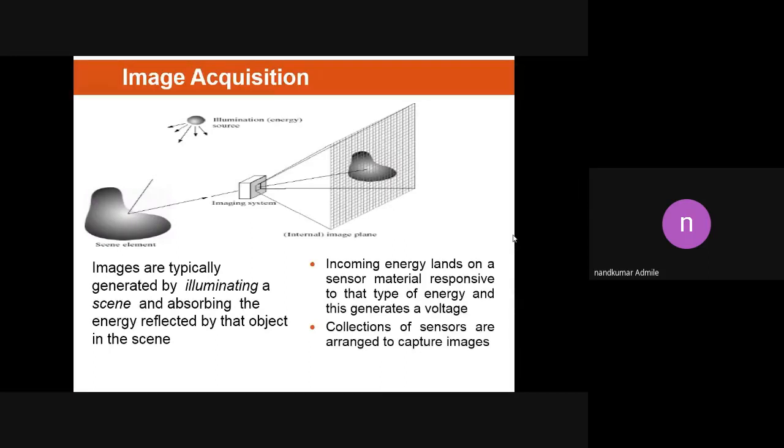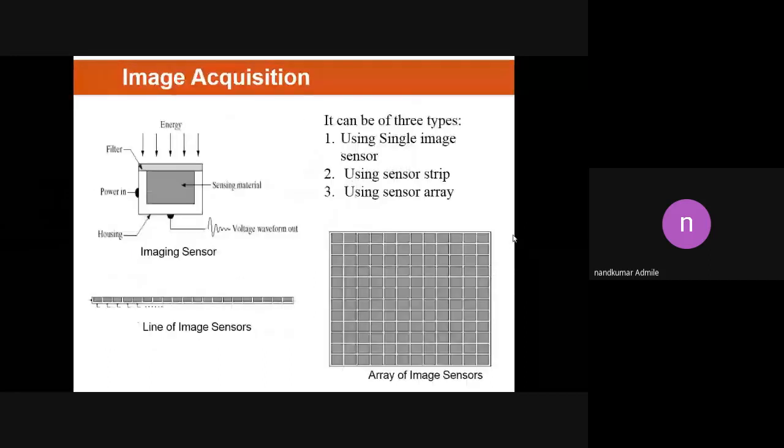How can we capture an image with a single click? That is called the process of image acquisition. There are basically three different techniques, and by using these three techniques, we can capture the image with a camera.